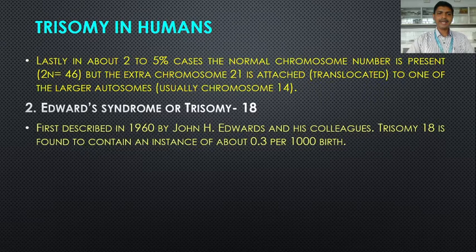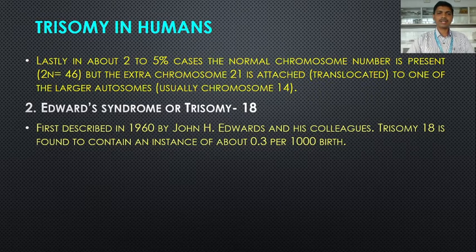Next is the Edwards syndrome or trisomy 18. So this syndrome is associated with the condition of trisomy of chromosome number 18. The Edwards syndrome was first described in 1960 by John H. Edwards and his colleagues. Trisomy 18 is found to have an incidence of about 0.3 per 1000 births.